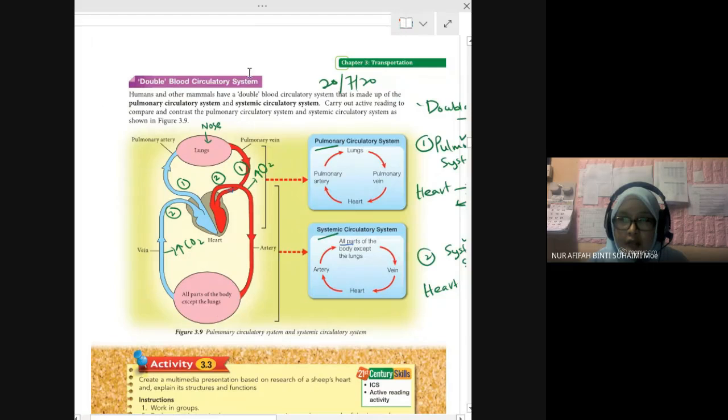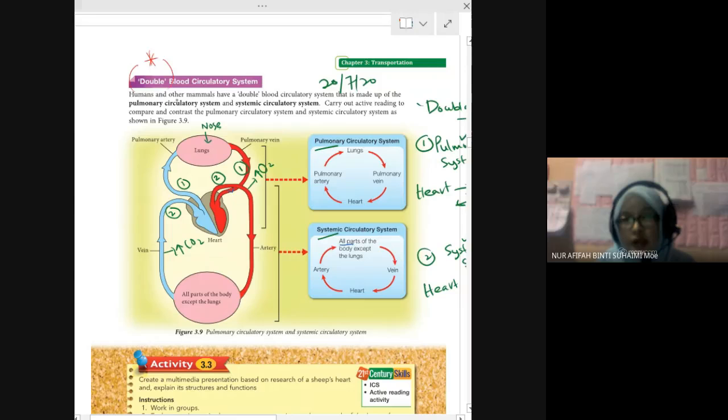Alright, in human, we have double blood circulatory system. Ni biasa soalan akan tanya, what is the name of a human blood circulatory system? Or the system used? Double blood, double. Take note, we have double blood circulatory system. Why double? We have two. Ada pulmonary or systemic. Pulmonary circulatory system and systemic circulatory system.